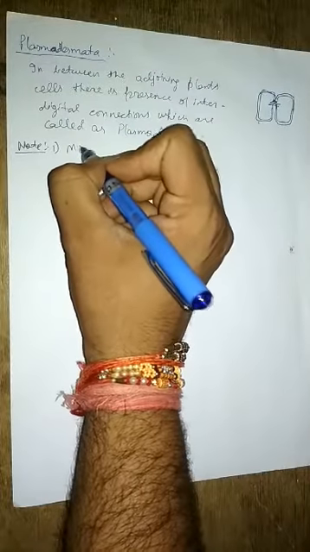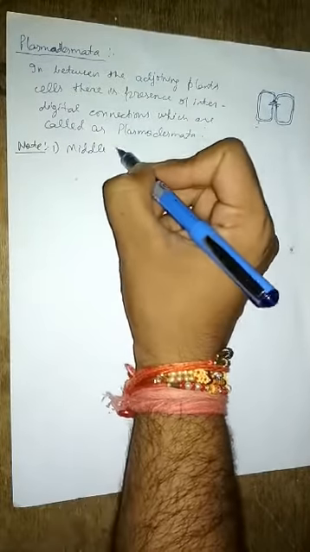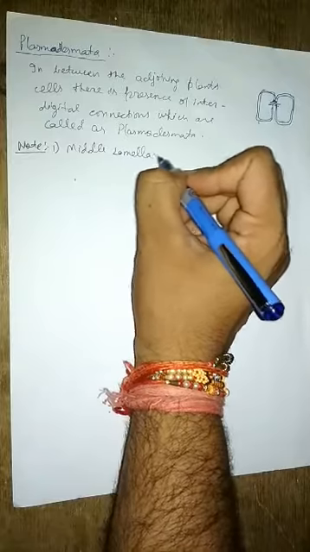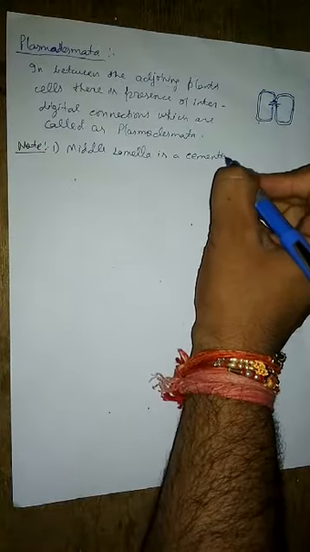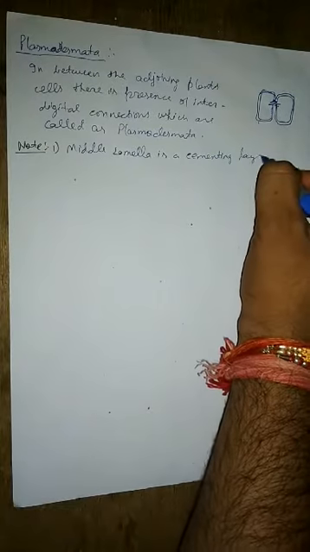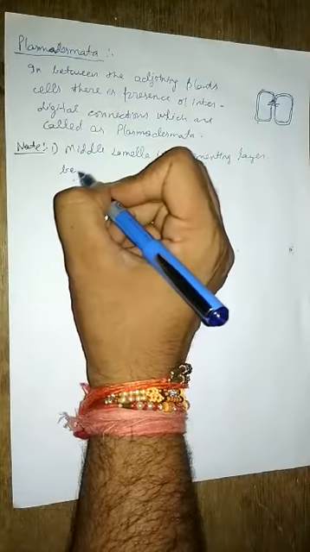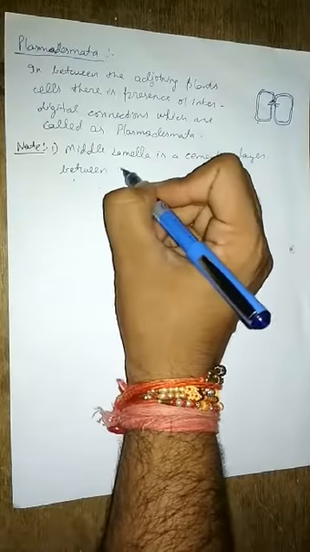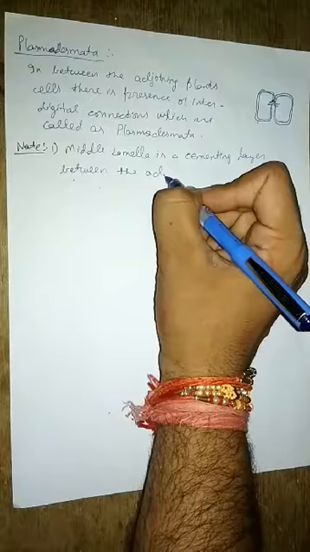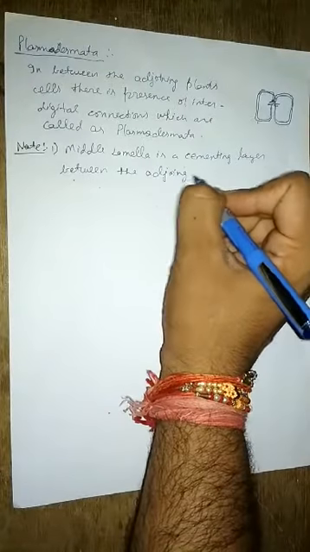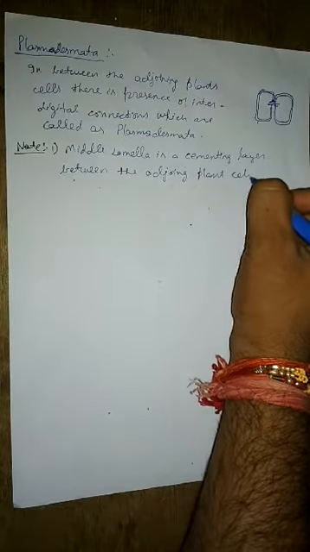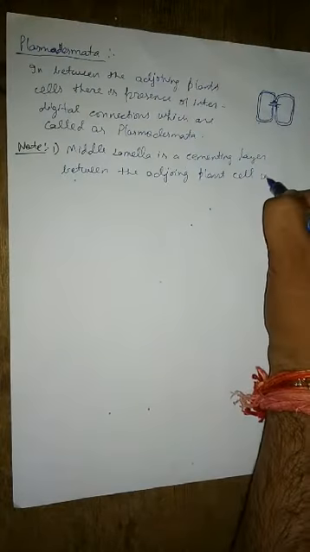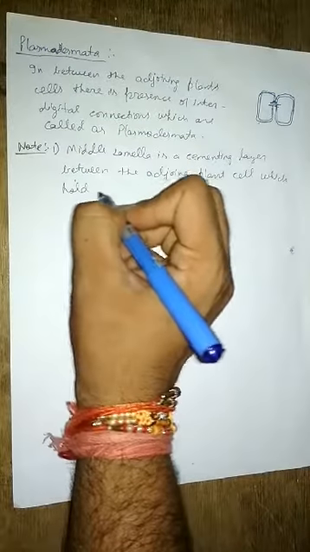So middle lamella is a cementing layer between the adjoining plant cells which holds them together.